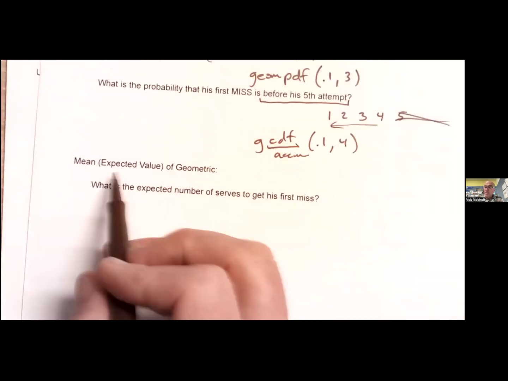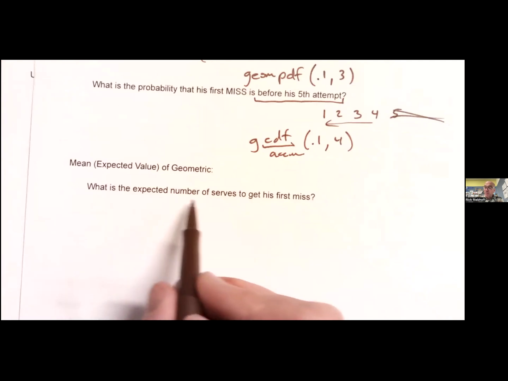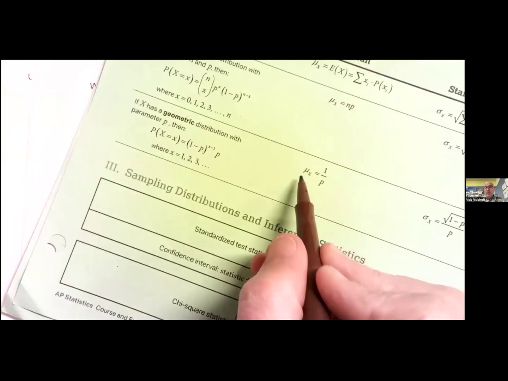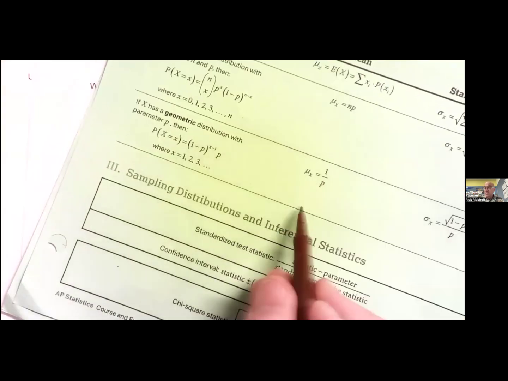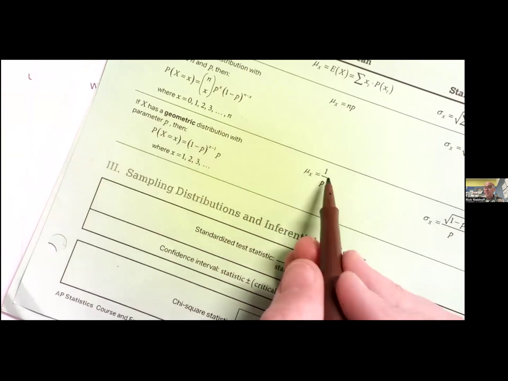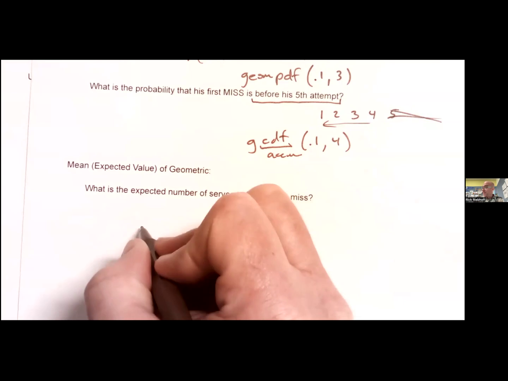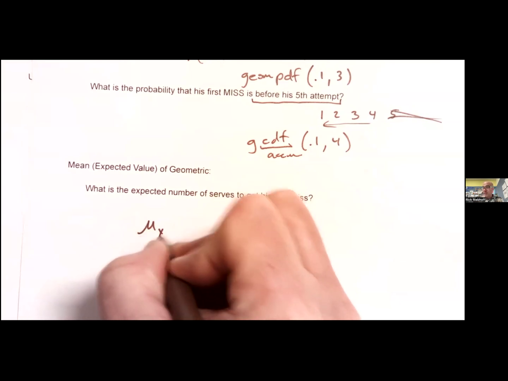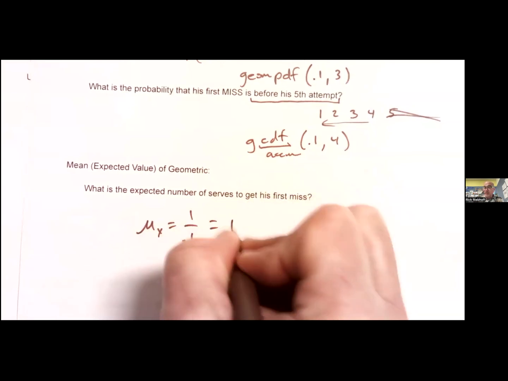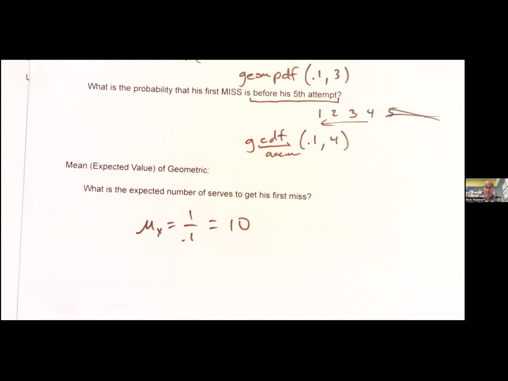All right. Mean or expected value of geometric. What is the expected number of serves to get his first miss? Again, I'm going to grab my formula sheet, and that's just going to be right here. Mean of geometric is 1 over p. So expected is 1 over 0.1, which is 10, which kind of should make sense. If I miss 10% of them, it would take about 10 on average to get my first miss, right?